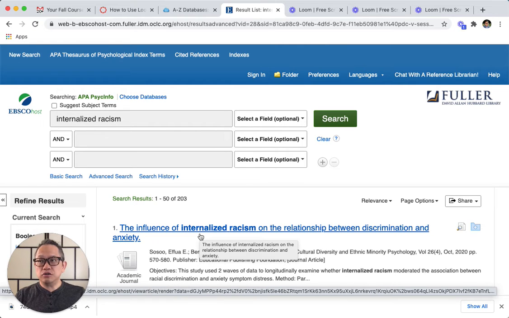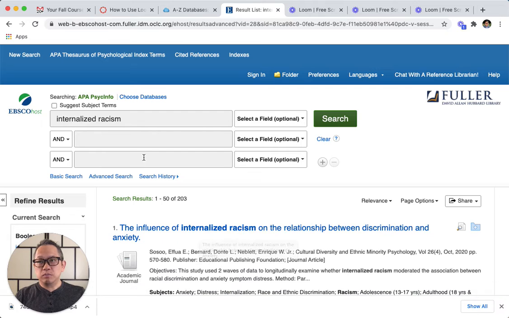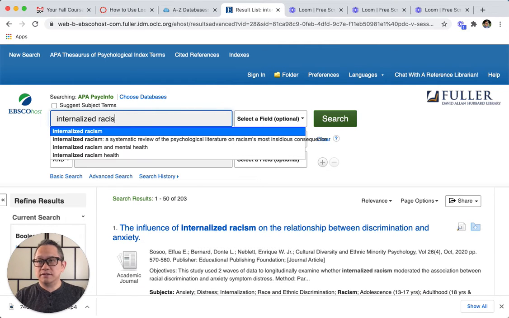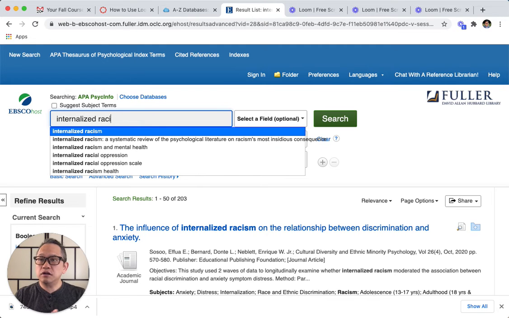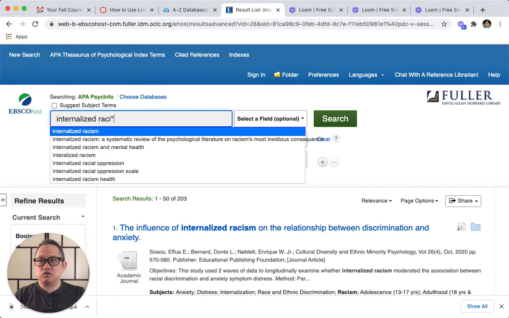So I'm going to teach you another trick here, is to broaden the search. So here we use the term racism, but it could come out as racial oppression, racial discrimination, etc. So if we want to include the term beyond racism, that includes racial, what we can do is add an asterisk here.